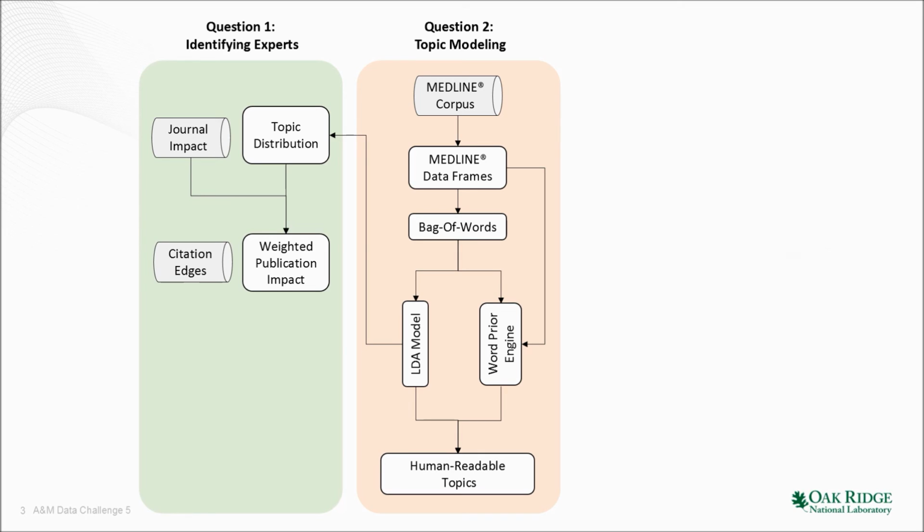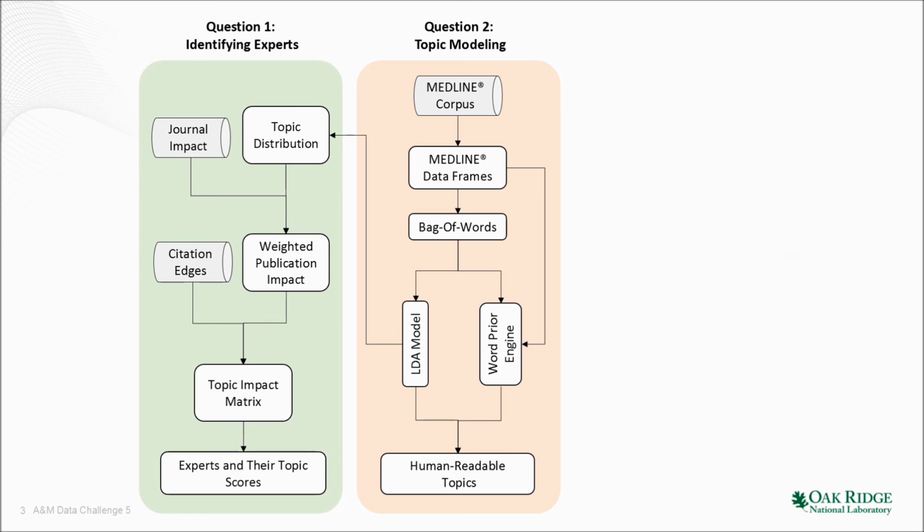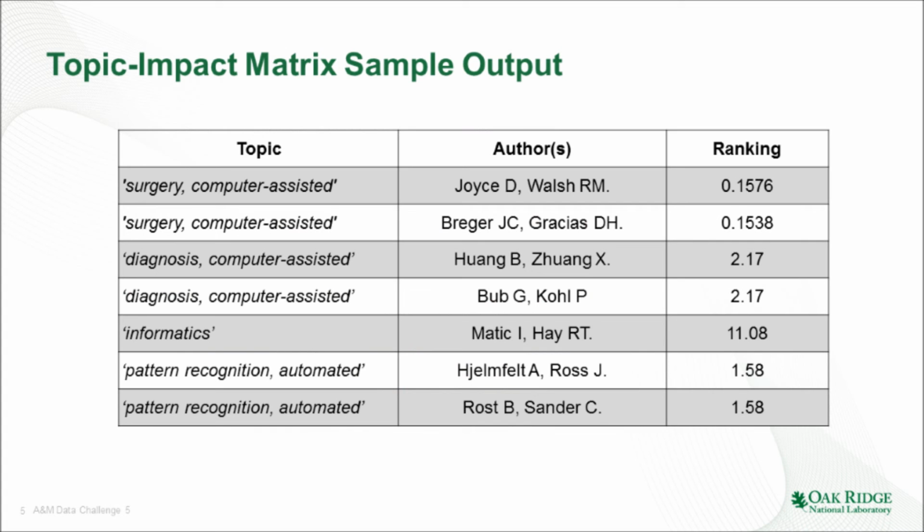Given the citation edges provided for the data challenge, publications in this matrix receive an additional weight to their scores for the topics that are discussed in both the citing and cited works, thus creating our topic impact matrix. From this matrix, experts and their topic scores can be generated on demand. An example output would list the names of the authors with the highest ranking and their respective scores for a given topic.